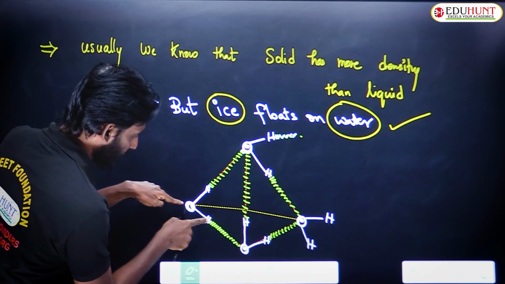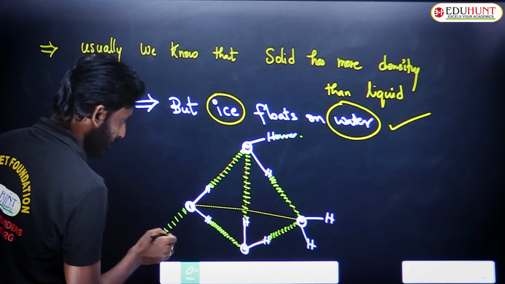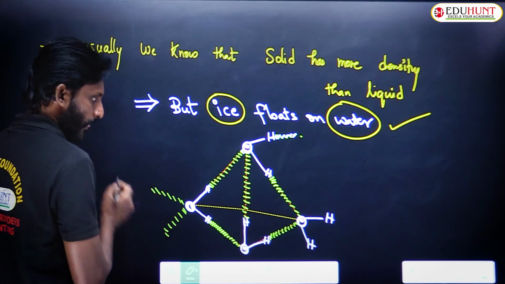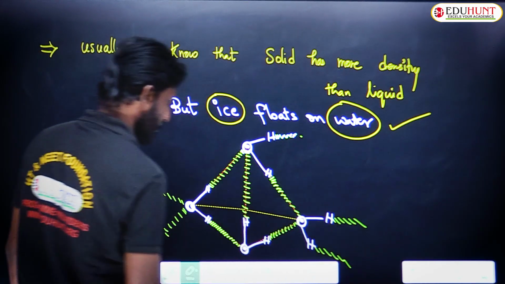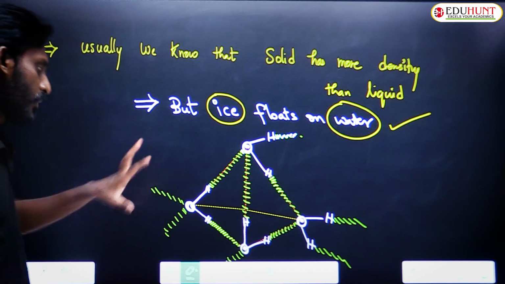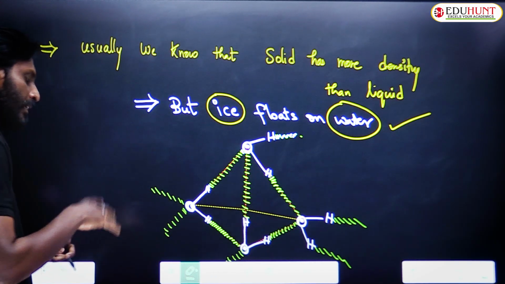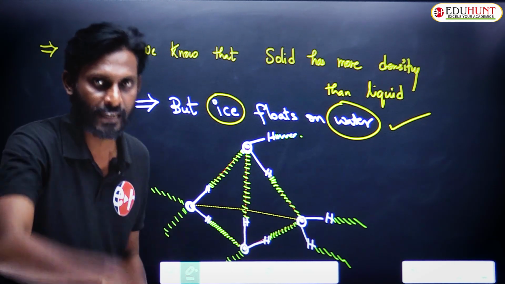This water molecule has a hydrogen bond with another H2O molecule outside the tetrahedron, and the other one like this. So this way every water molecule is involved in this tetrahedral structure.